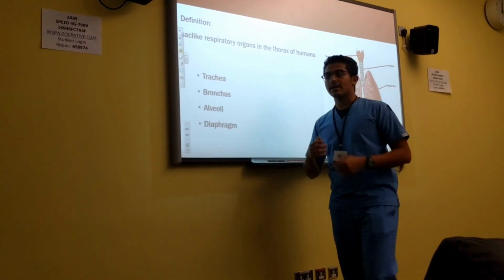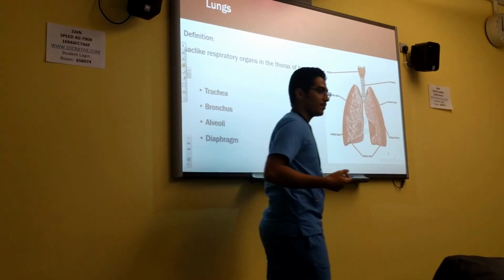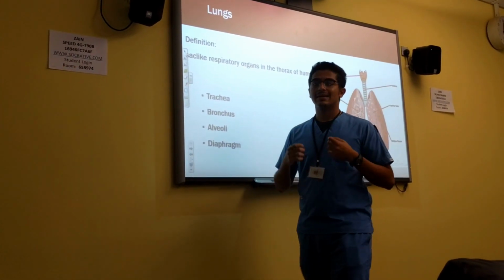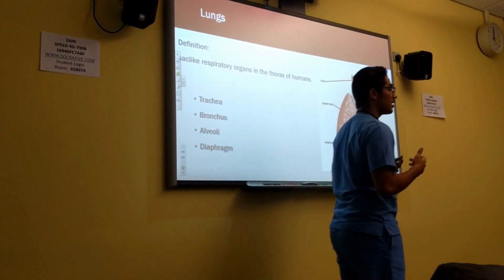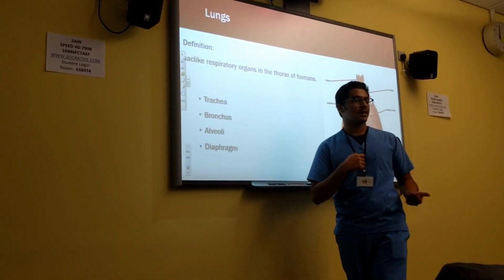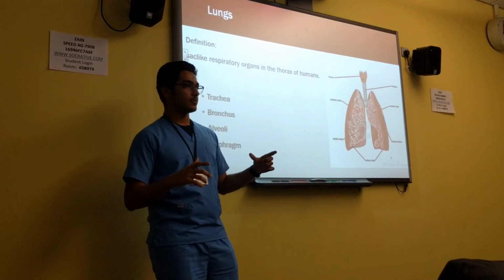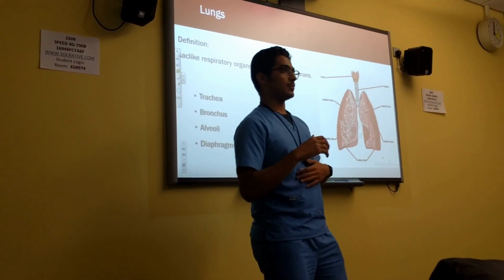The bronchi are airways responsible for taking the air to the lungs and back outside of the body. The alveoli are tiny sacs within our lungs that allow exchange of gases between the blood and the air. Finally, the diaphragm is a dome-shaped muscular portion that separates the thorax from the abdomen.